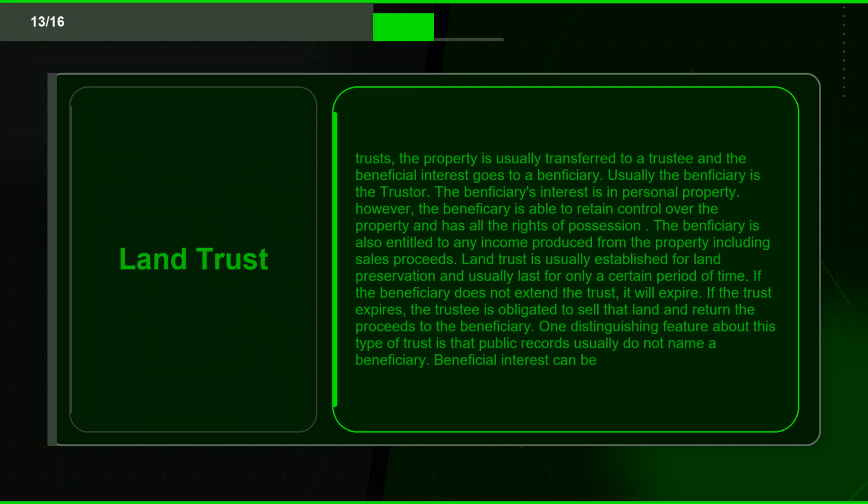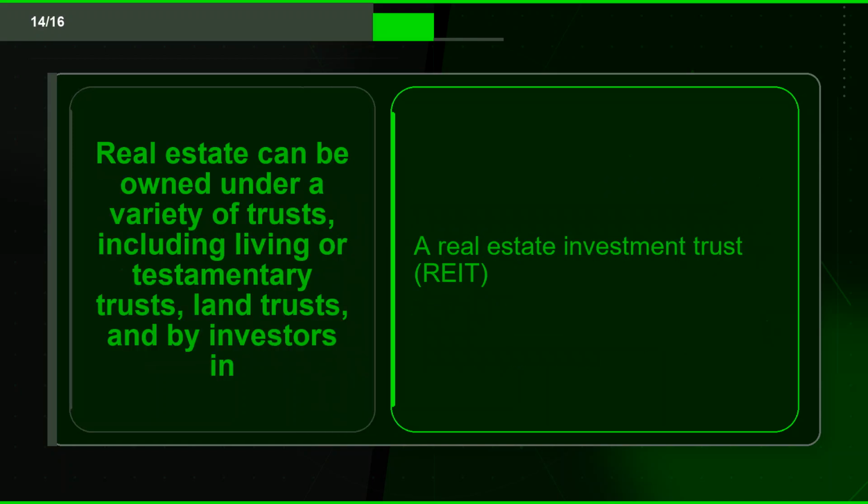A land trust is usually established for land preservation and usually lasts for only a certain period of time. If the beneficiary does not extend the trust, it will expire. If the trust expires, the trustee is obligated to sell that land and return the proceeds to the beneficiary. One distinguishing feature about this type of trust is that public records usually do not name a beneficiary. Beneficial interest can be transferred.